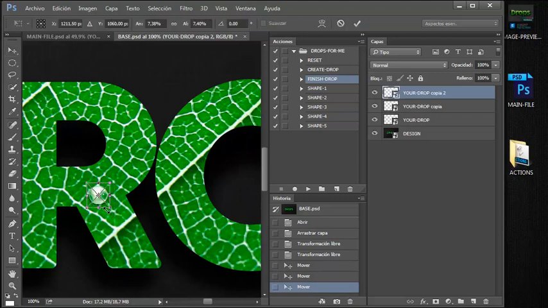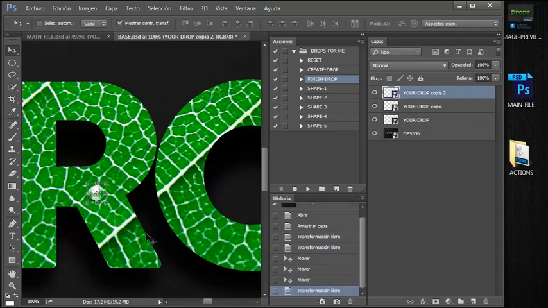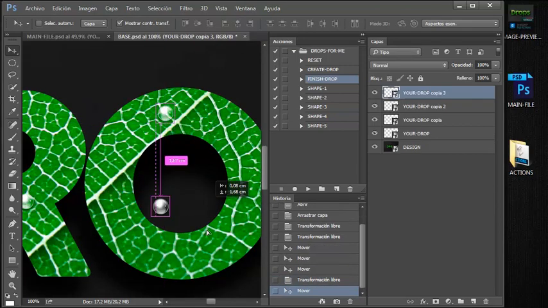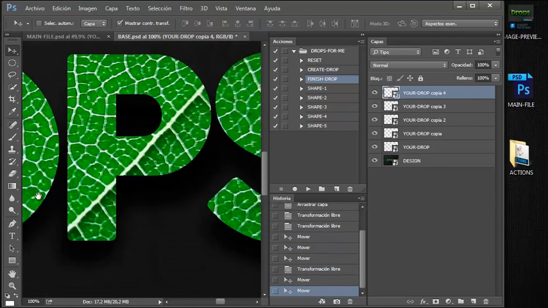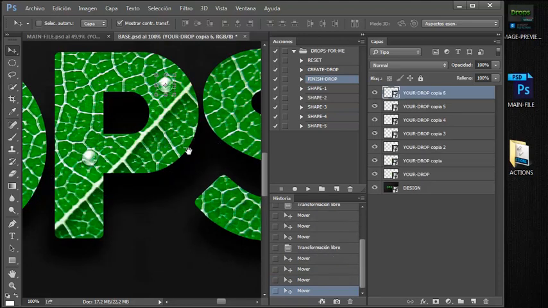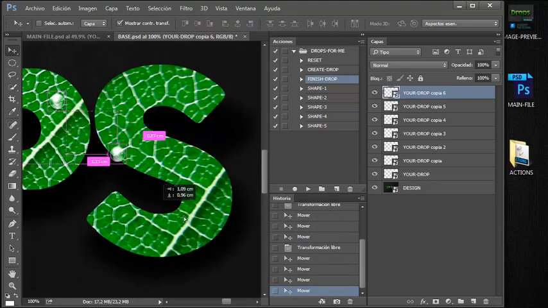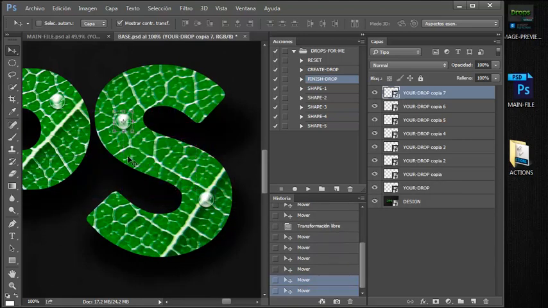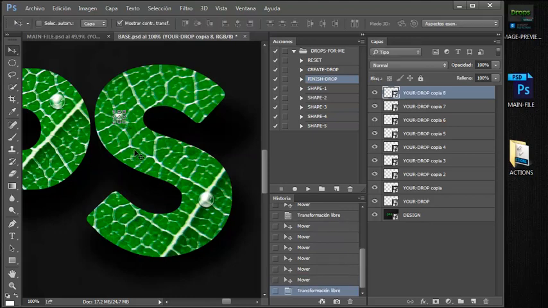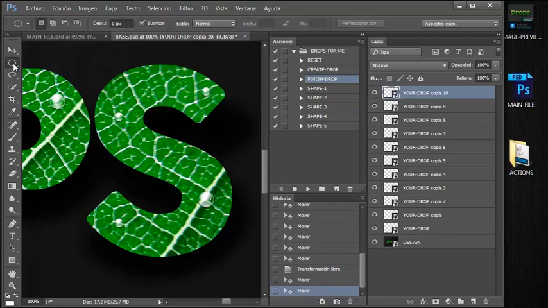I'm going to put it small because smaller is better. Maybe I will put that one here, this one here, and another one here, smaller, something like this. Another one here, and another one here. So there are some drops.